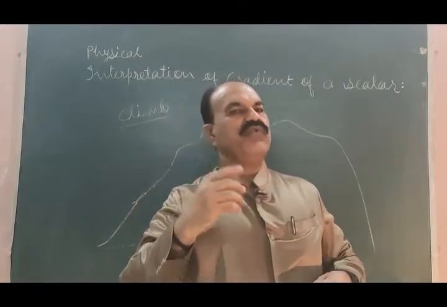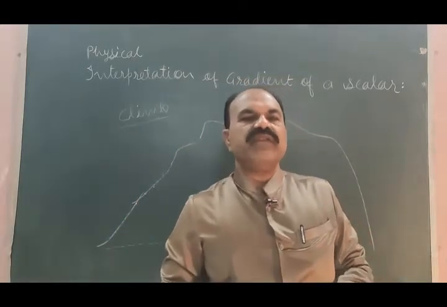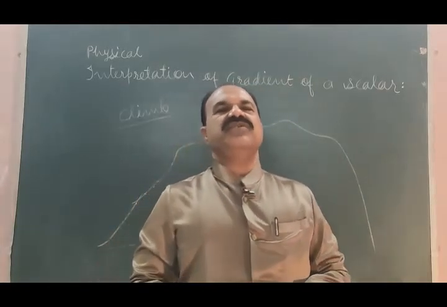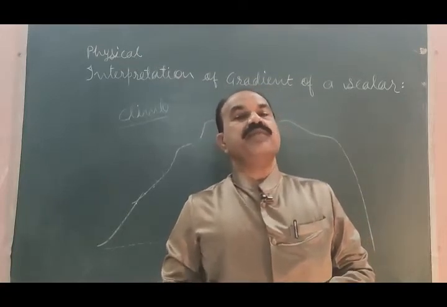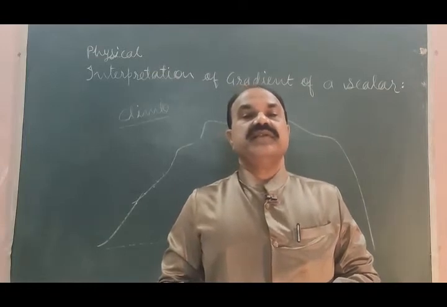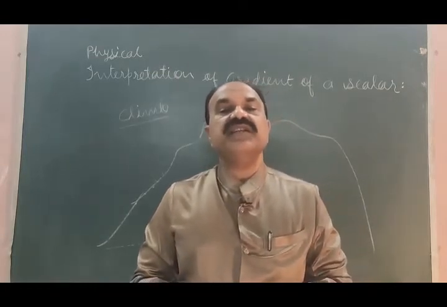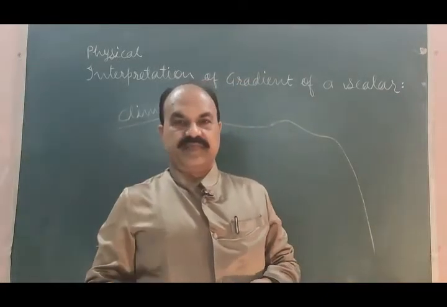I want to give you one more example. You know equipotential surface. Equipotential surface is supposed to be that surface on which no work is done when you move along the surface.